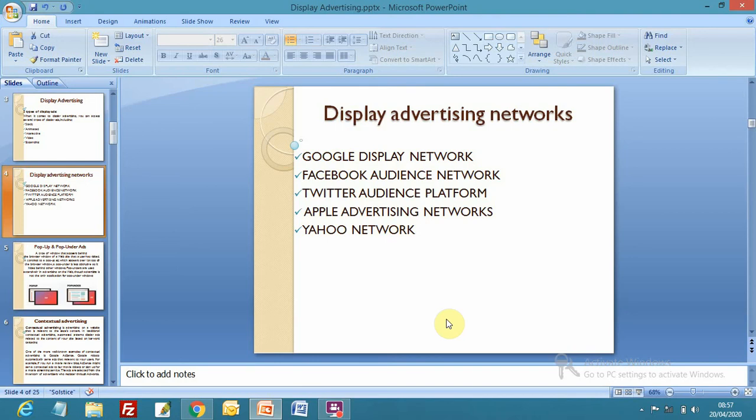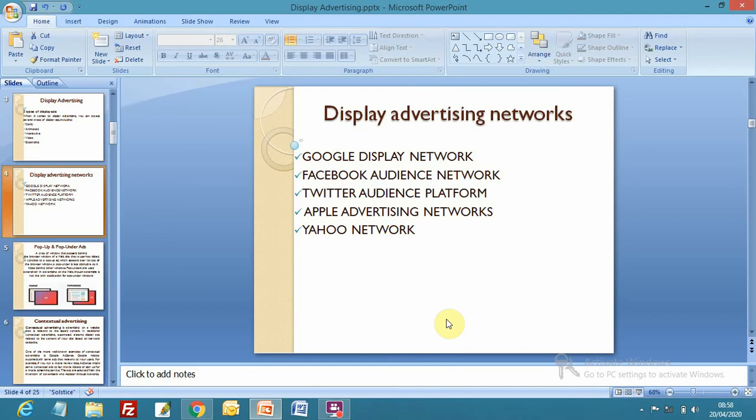The next is Facebook Audience Network. Facebook has its own network, including Facebook as well as Instagram. When you advertise on Facebook, it displays your ads not only on Facebook but also on Instagram, and that is optional also. Facebook Business Manager asks whether you want to display your advertisements on Instagram also. If you say yes, then only it includes Instagram.